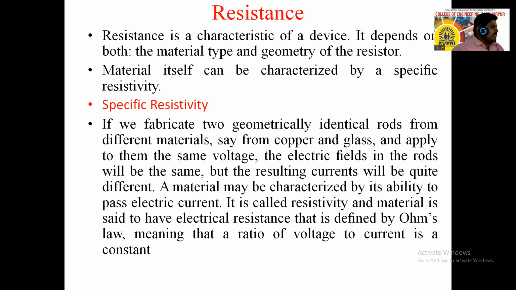That is nothing but resistance. R is equal to V by I. I is equal to V divided by R is the same as R equals V divided by I. So the ratio of applied voltage to the current flowing through that element is constant, and this constant is known as resistance. Getting?